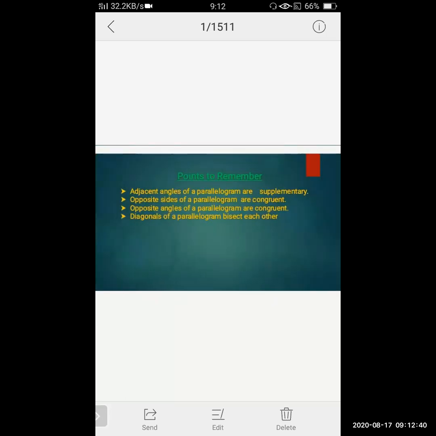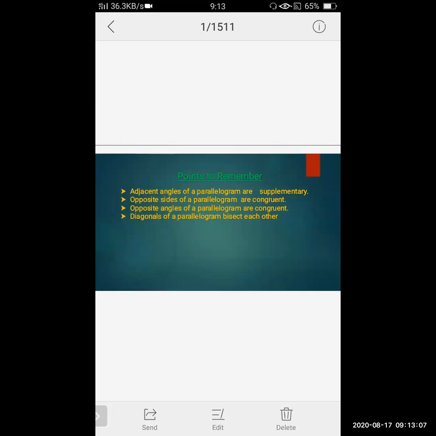Now, come back to our last slide, the points to remember. The first point we have seen just now: the adjacent angles of a parallelogram are supplementary. That means the sum of the adjacent angles should be 180 degrees. Second property, opposite sides of a parallelogram are always congruent.